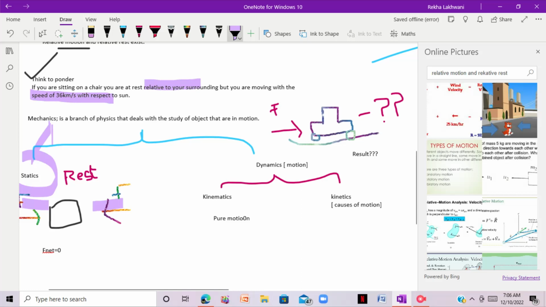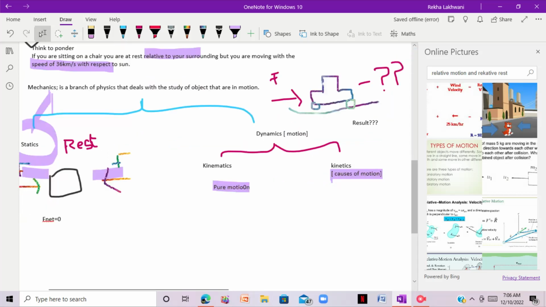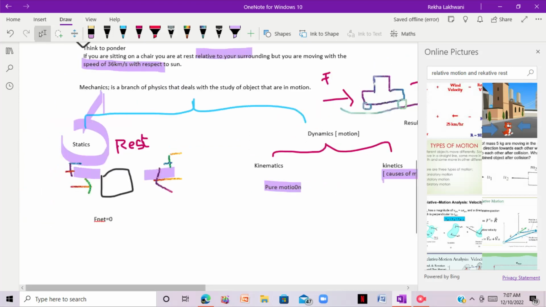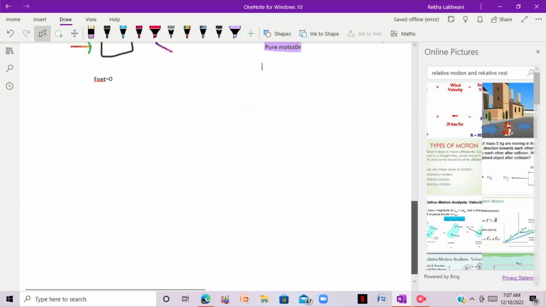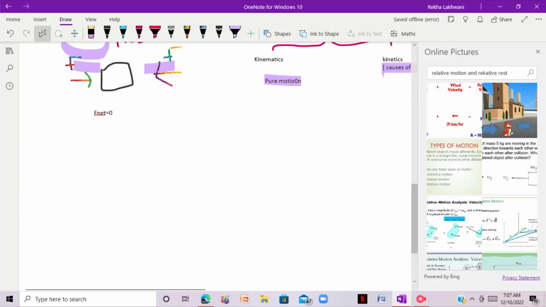Or you can say you are moving only in one axis. For example, we have three axes, right?